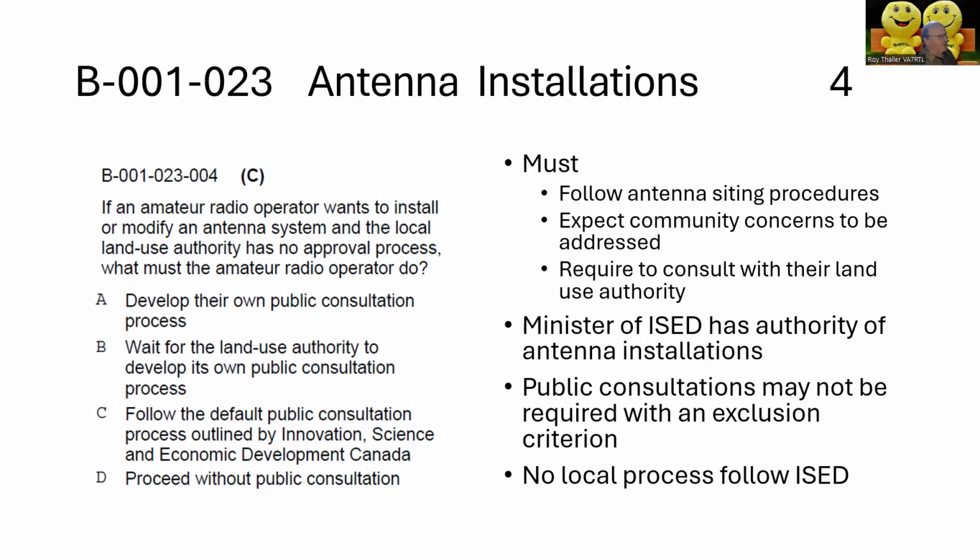So here's another question. If an amateur radio operator wants to install or modify an antenna system and the local land use authority has no approval process, what must the amateur radio operator do? So the correct answer is C, follow the default public consultation process outlined by Innovation, Science and Economic Development Canada.